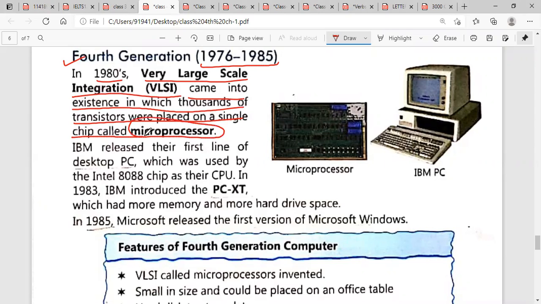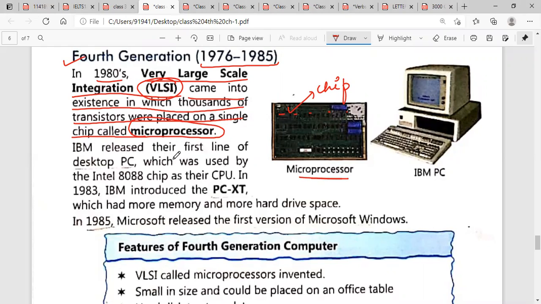Underline this word microprocessor as well as VLSI. This is the single chip on which thousands of transistors were placed, and this chip is called the microprocessor.